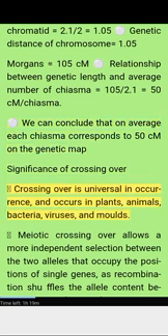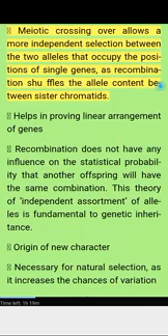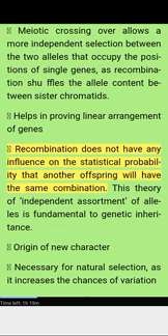Significance of crossing over. Crossing over is universal in occurrence and occurs in plants, animals, bacteria, viruses, and molds. Meiotic crossing over allows a more independent selection between the two alleles that occupy the positions of single genes, as recombination shuffles the allele content between sister chromatids. Helps in improving linear arrangement of genes. Recombination does not have any influence on the statistical probability that another offspring will have the same combination. This theory of independent assortment of alleles is fundamental to genetic inheritance. Origin of new character. Necessary for natural selection, as it increases the chances of variation.